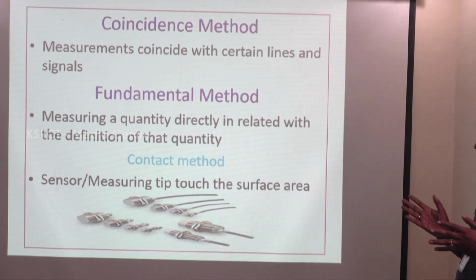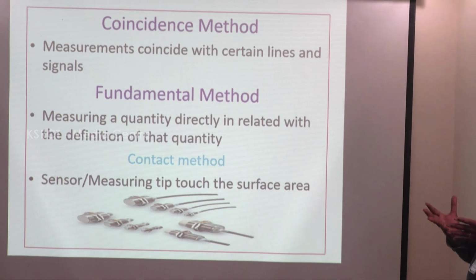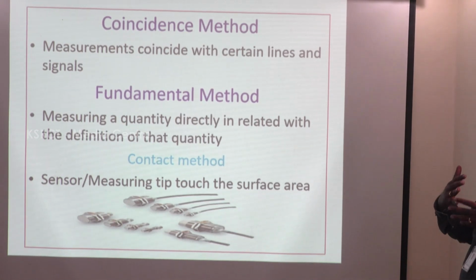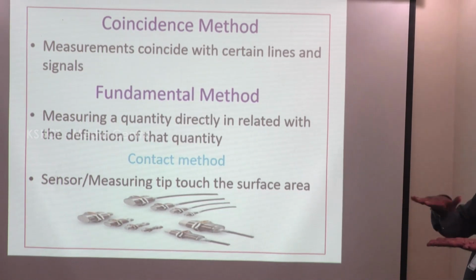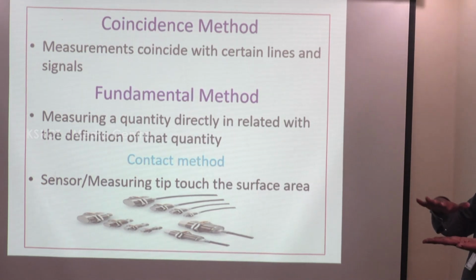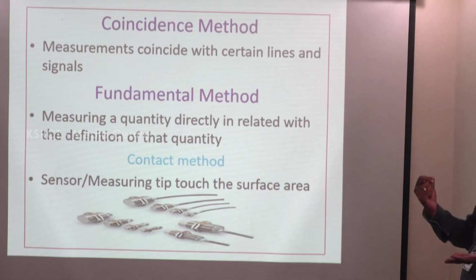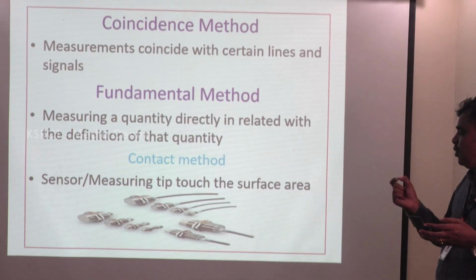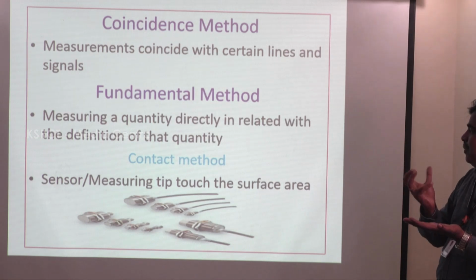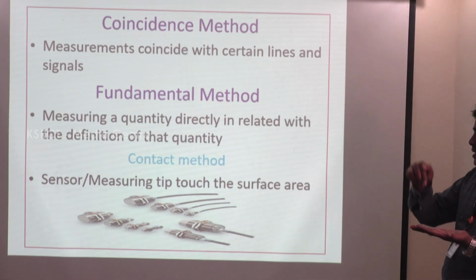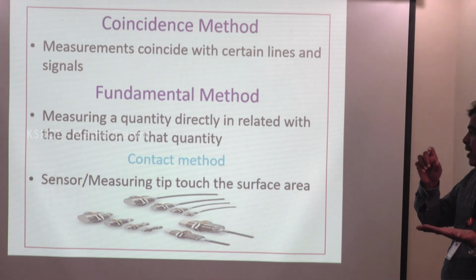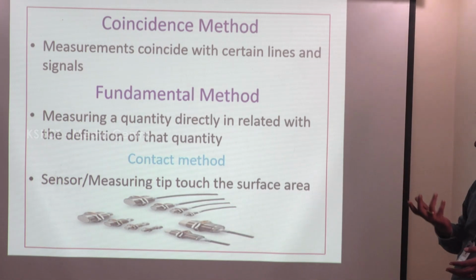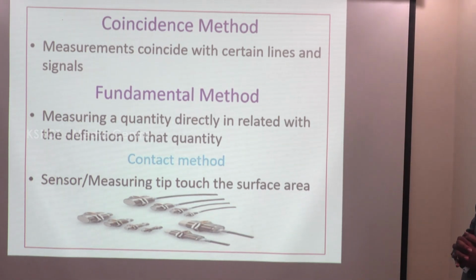Next, the contact method. By use of various probes or sensors, or by hand, we can touch any surface of the component. Any deviations from the surface can be easily measured. The error of measurement can be found by a sensor or machine tip touching the surface. The machine tip is on a flexible probe that moves up and downward, so whenever we apply the probe, the measurement changes. That is the contact method.